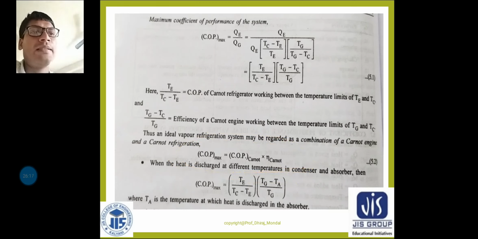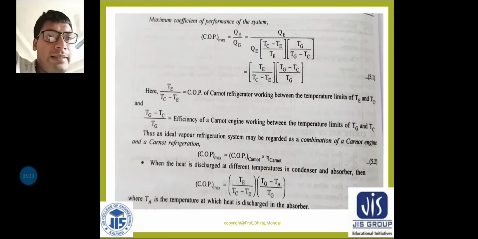Maximum COP of an ideal vapor absorption refrigeration system is equal to what? COP Carnot into eta Carnot. Okay, COP of the Carnot refrigerator, and this is 1 minus TC by TG. That means 1 minus surrounding temperature by system temperature, and this is nothing but the Carnot efficiency.